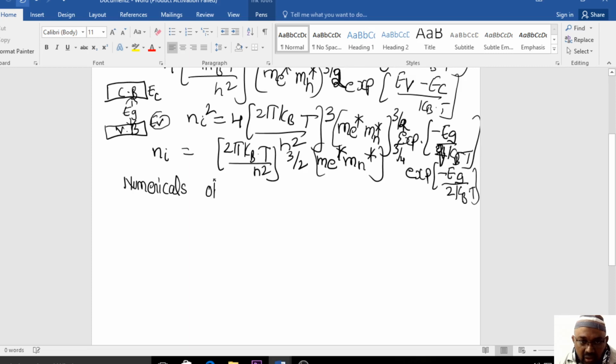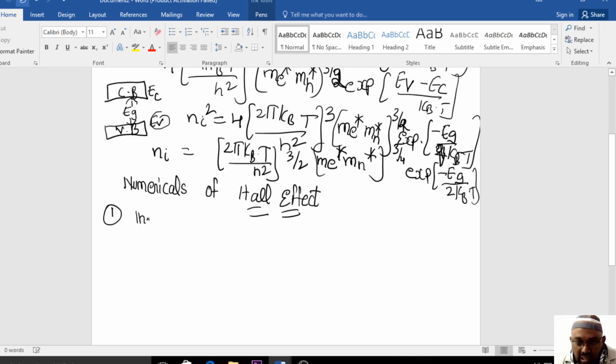The numericals of Hall effect. What is the basic formula of the Hall coefficient? Everybody, I think you remember. In the Hall effect, he will first ask you about RH. The question will be like this, the first sample problem for you.